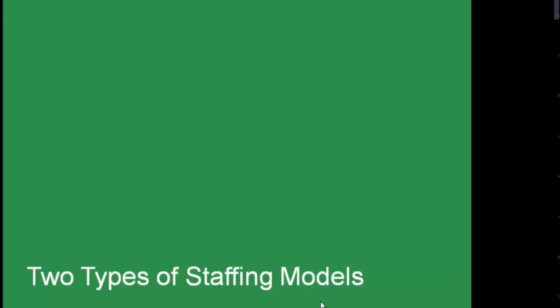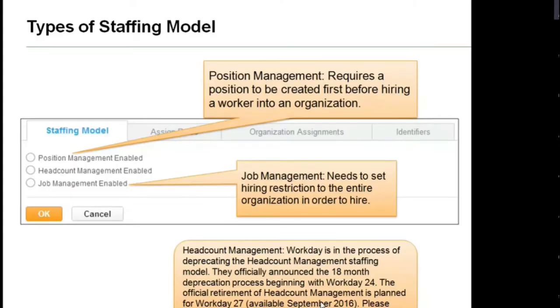Now going to the types of staffing model. In the agenda we saw that there are two types of staffing model. But here in the list they have given three. Since this is not required, whatever is necessary only we'll see now. What is not required, I just eliminate that. As far as Workday is concerned, it is talking about two staffing models. One is position management and the other one is job management.